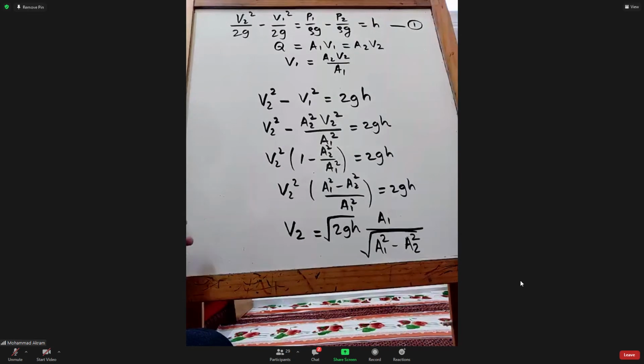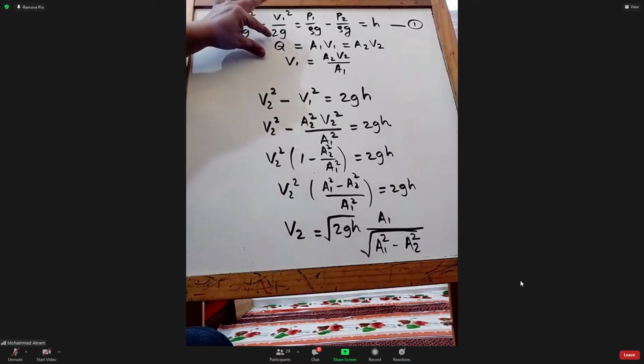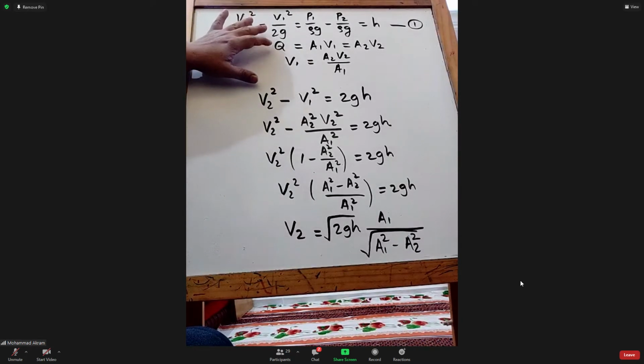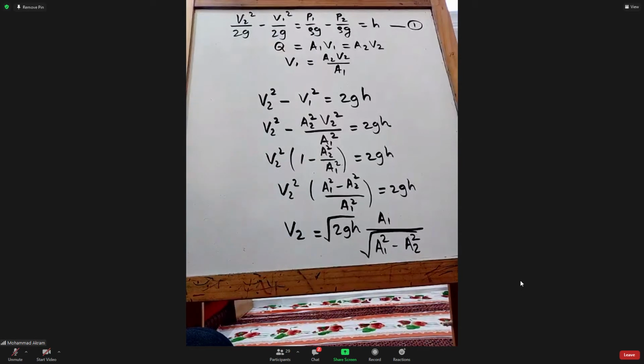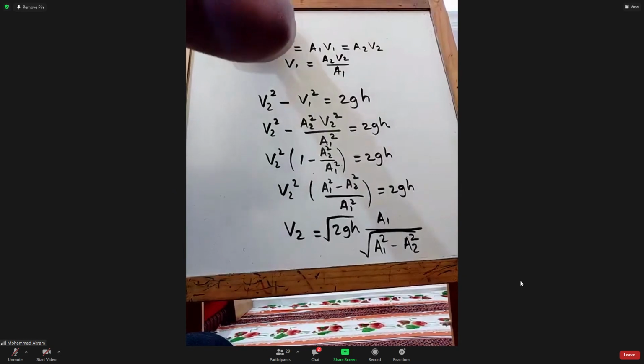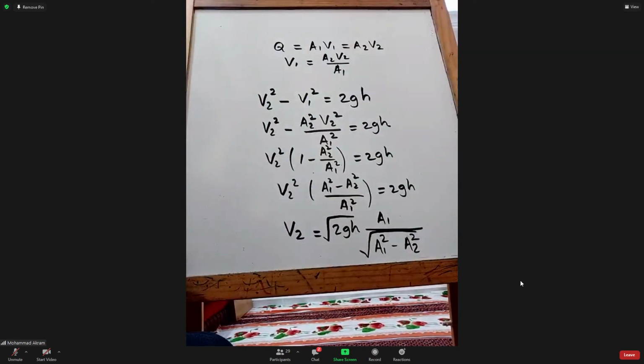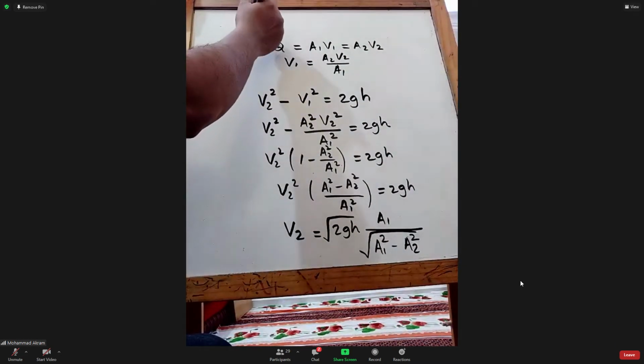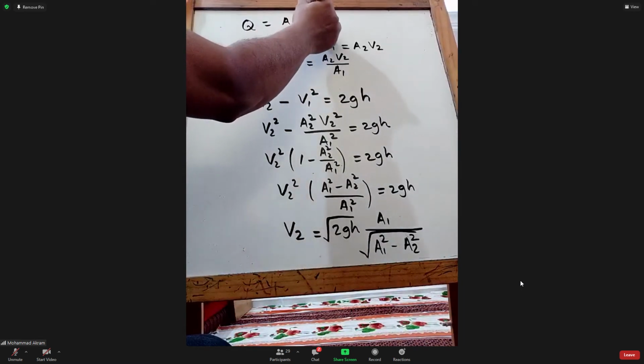Now what is my aim in this equation? My ultimate aim is to get the discharge, right? So what will be the discharge now? A2 V2, or A1 V1. So Q is equal to A2 V2.